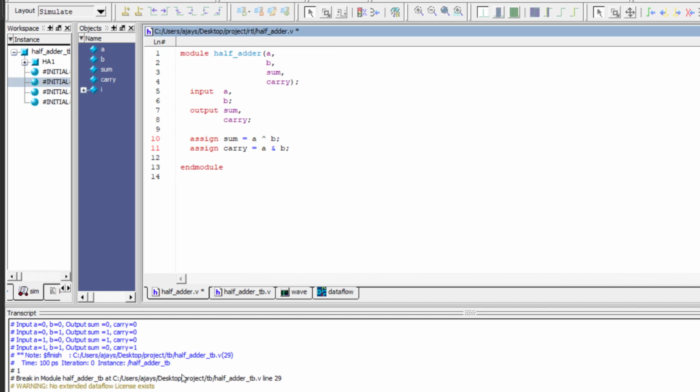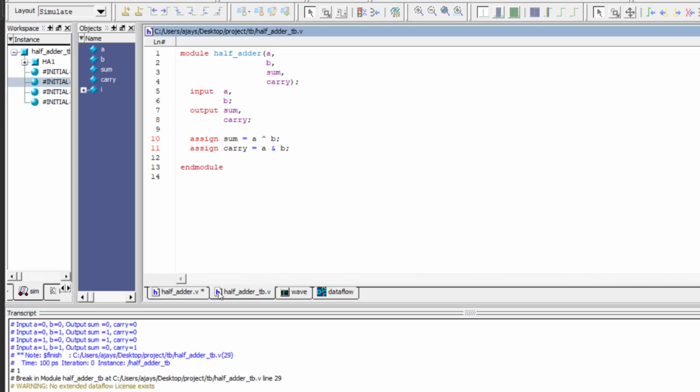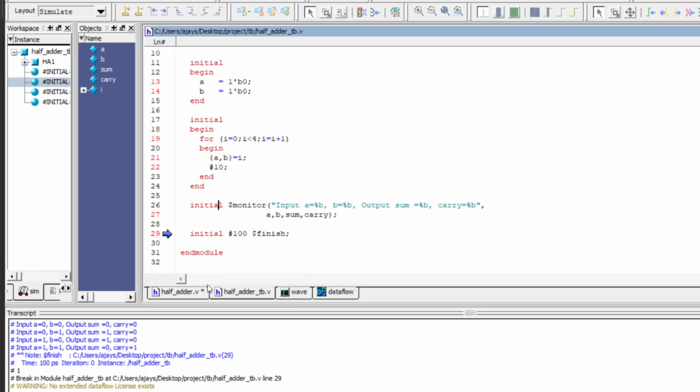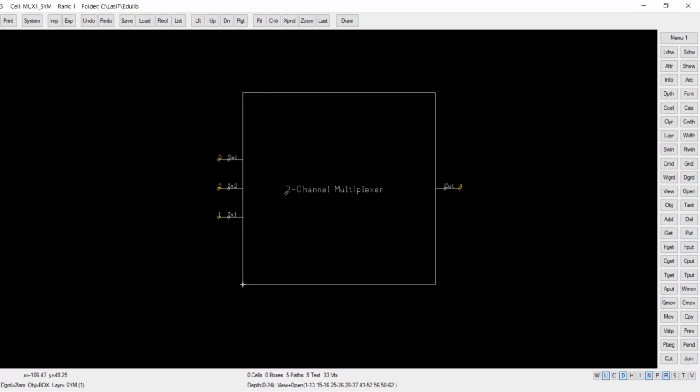In the coming weeks or the coming month we will see the full series of Verilog, and we will go for SystemVerilog and more. I hope you guys got to know something new today. And this is the front end we are talking about. This is the backend software.